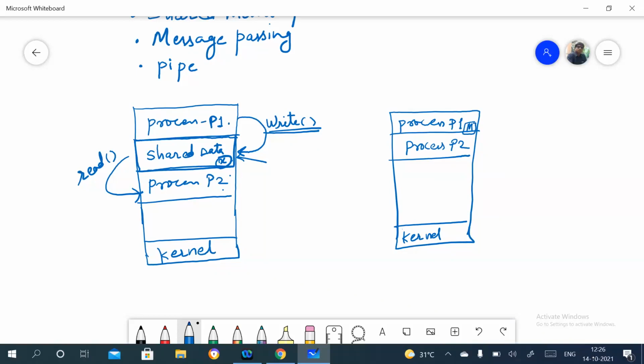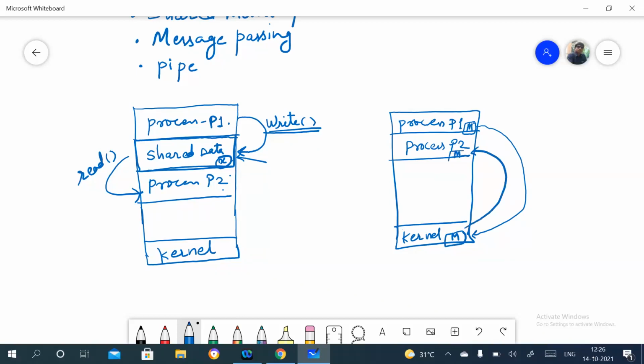First, process P1 sends that message to the kernel. The message will come to the kernel area, and from the kernel area the message will be given to P2.